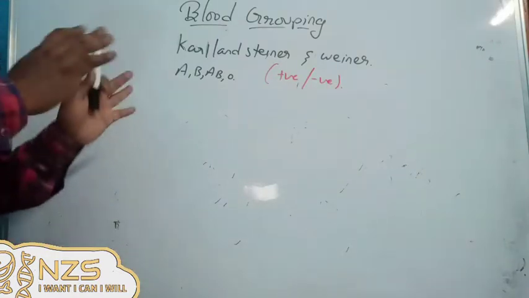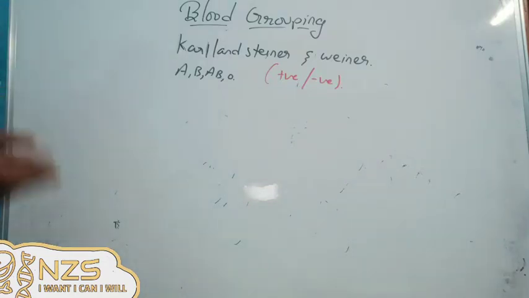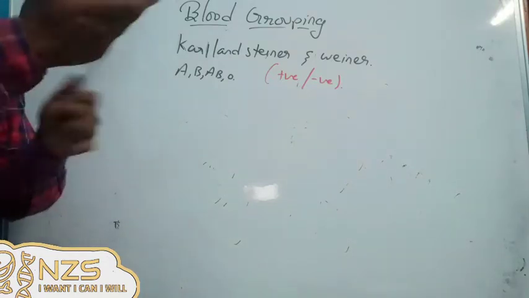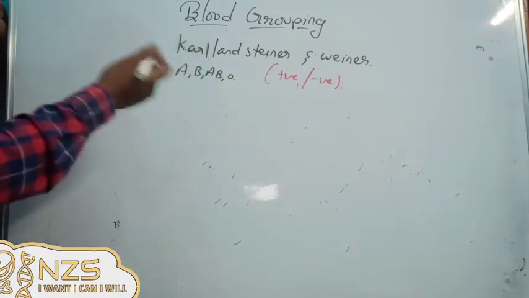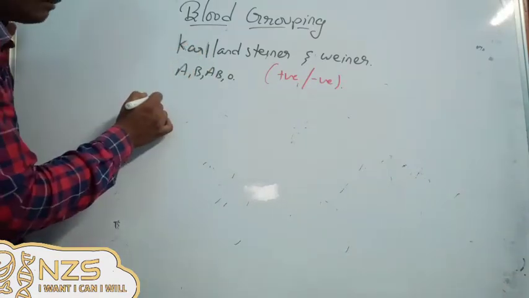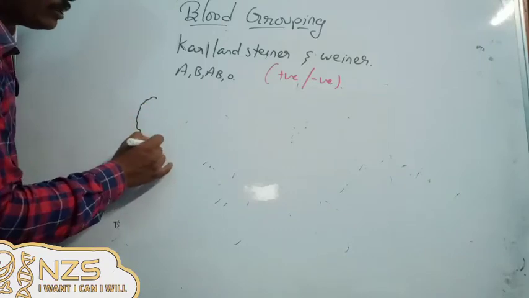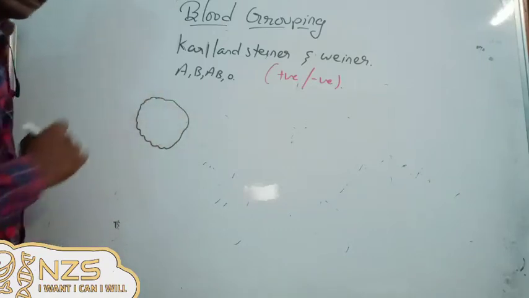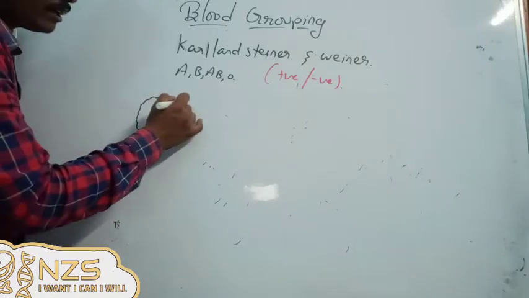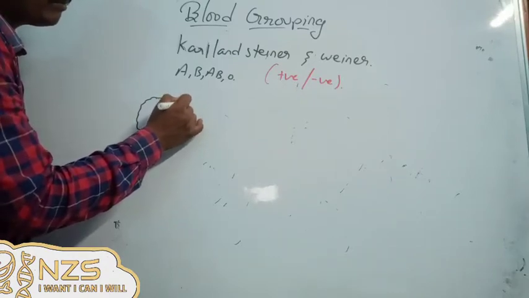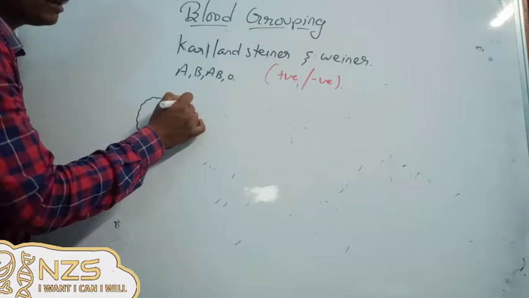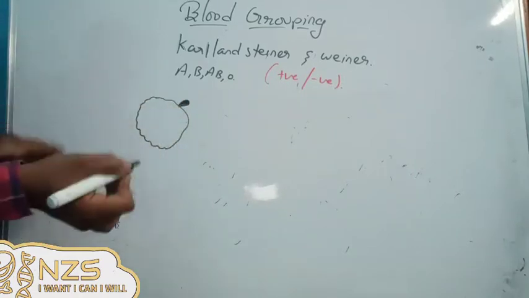Now we'll discuss why these blood groups are called A, B, AB or O. First, when Karl Landsteiner was observing, he observed that on the red blood cell, assume this as a red blood cell, we have some antigens, and those antigens were having different shapes.